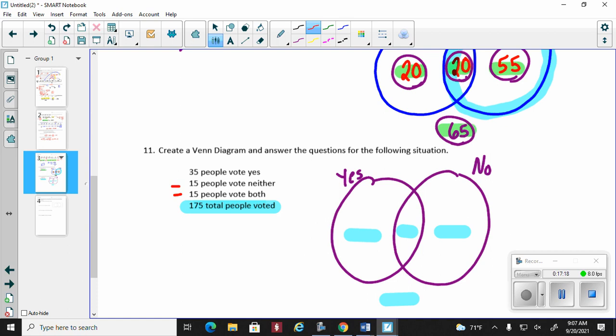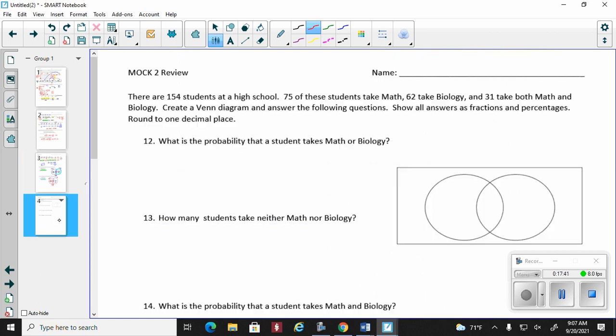So 15 people voted both and neither. We want 15 here, 15 there. 35 people voted yes. Simple subtraction. That'd give me 20. Remember, 25 and 20. Now remember, this number, and this number, and that number all add up to 175. So 175 minus 20 minus 15 gives me 125 no onlys. All right, last one.